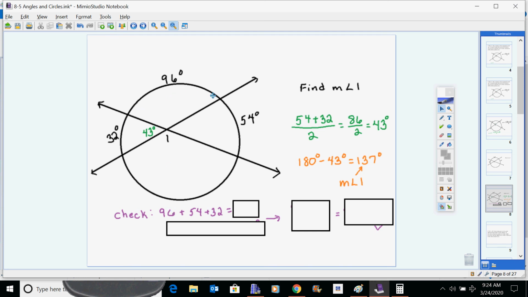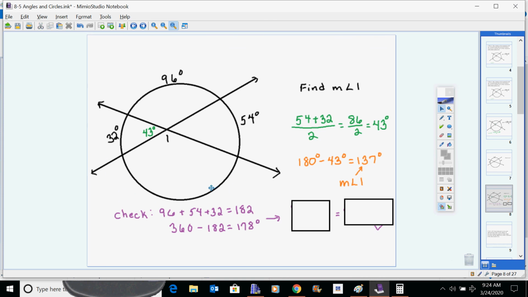In other words, all 4 of the angles should end up making 360. They'd have to. So if we add all those up, and yes, not drawn to scale, but 182. And if we take 360 minus 182, that gives us this angle.